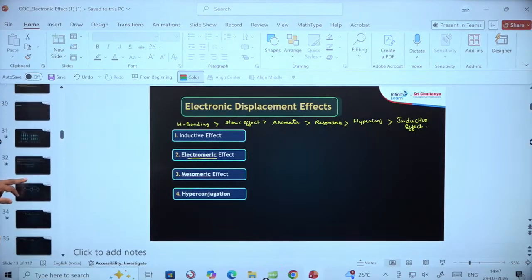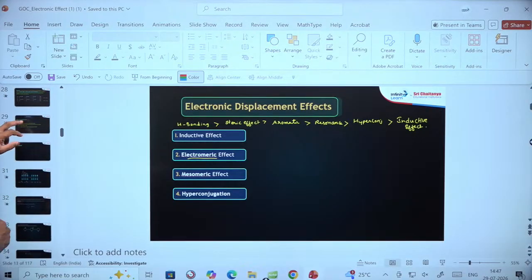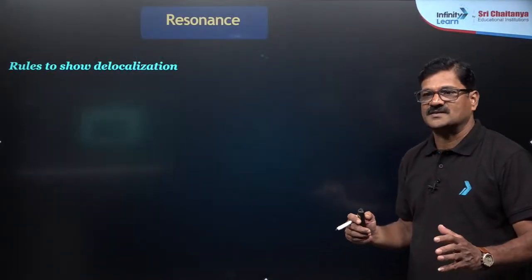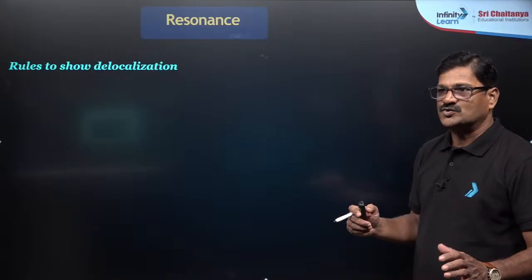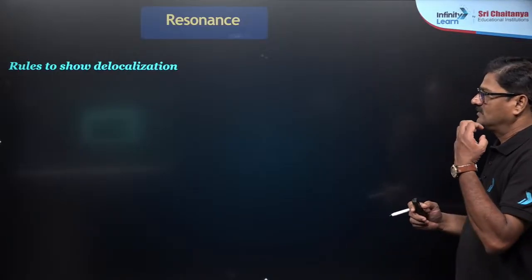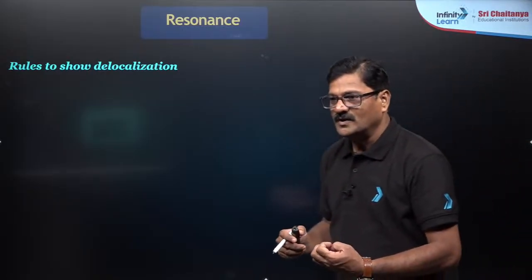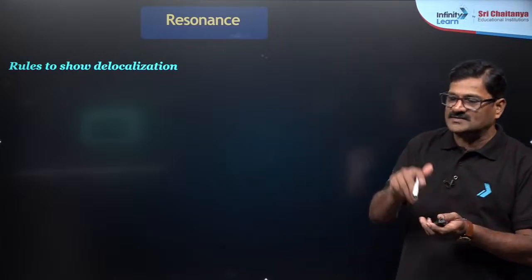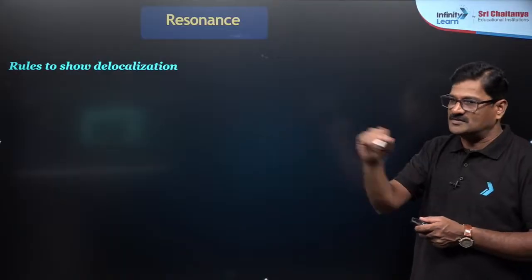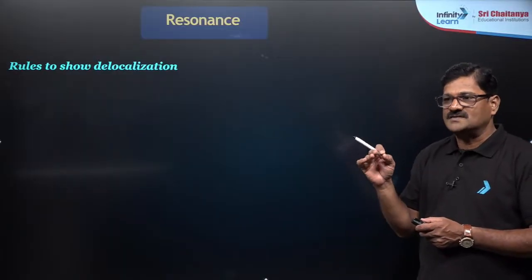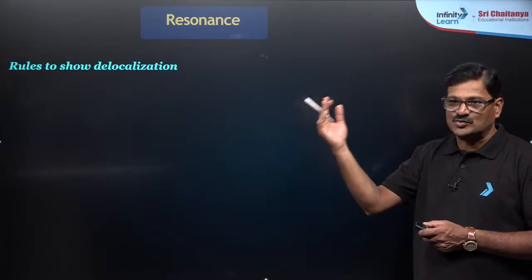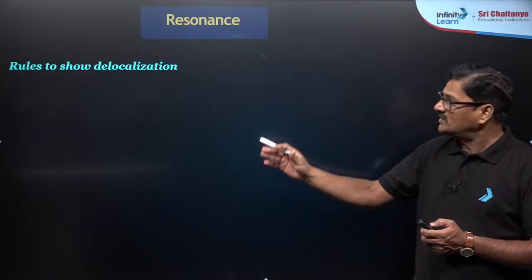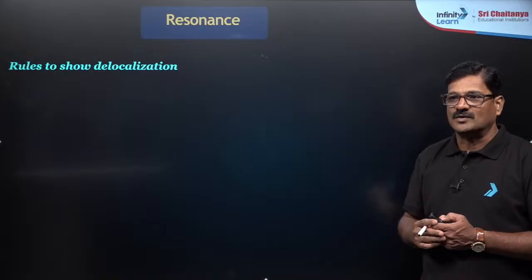In order to say, I just want to say the resonance. As I said, the resonance effect is the super important effect. Students, while preparing for your organic chemistry, you have the first problem with the resonance only. So, resonance means actually there is something shown by arrow marks and different structures are shown, and which is the correct one. Only the teacher understands, students usually don't understand. Don't worry, I'll make you understand over here. Students, here are the rules to show delocalization.